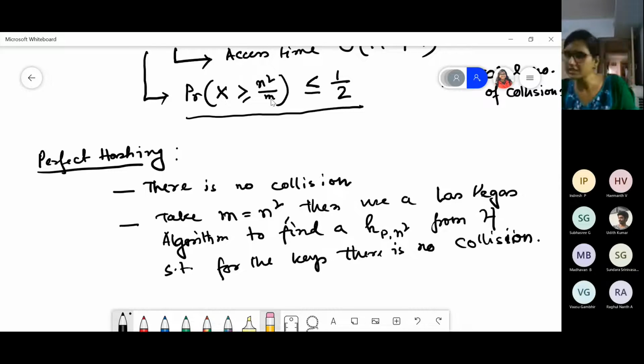I said that it is a static dictionary, so once you have done all the insertion, there is nothing else to be done again. You can check for the given keys what the perfect hash function is, and you can insert it. There is no one else who is going to insert again, so there will not be any chance of collision later.